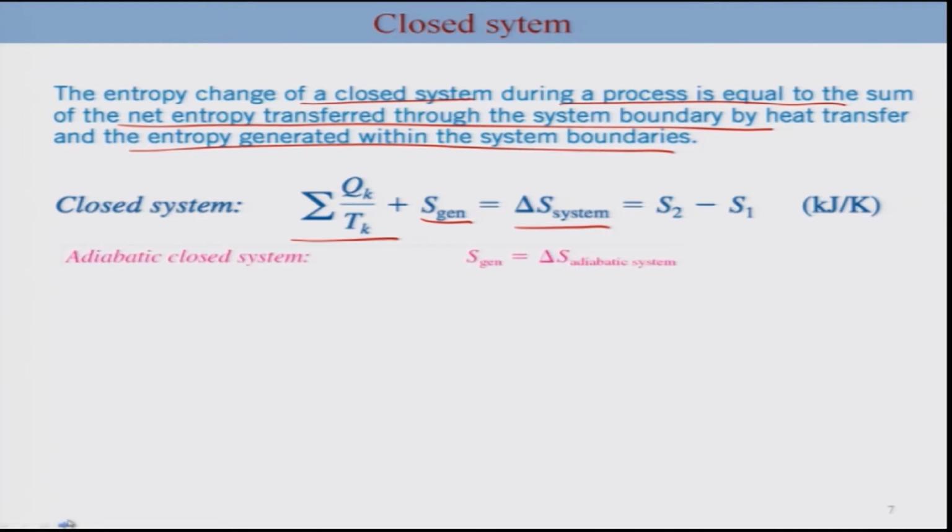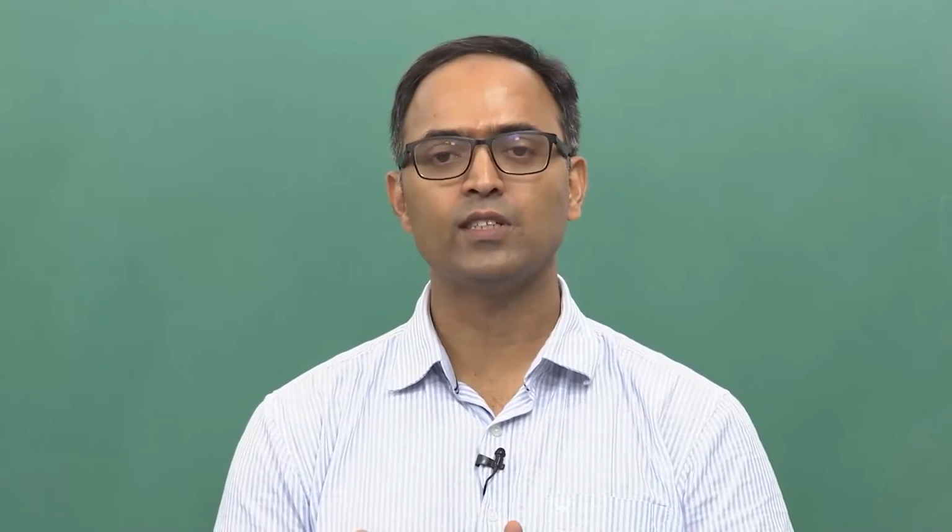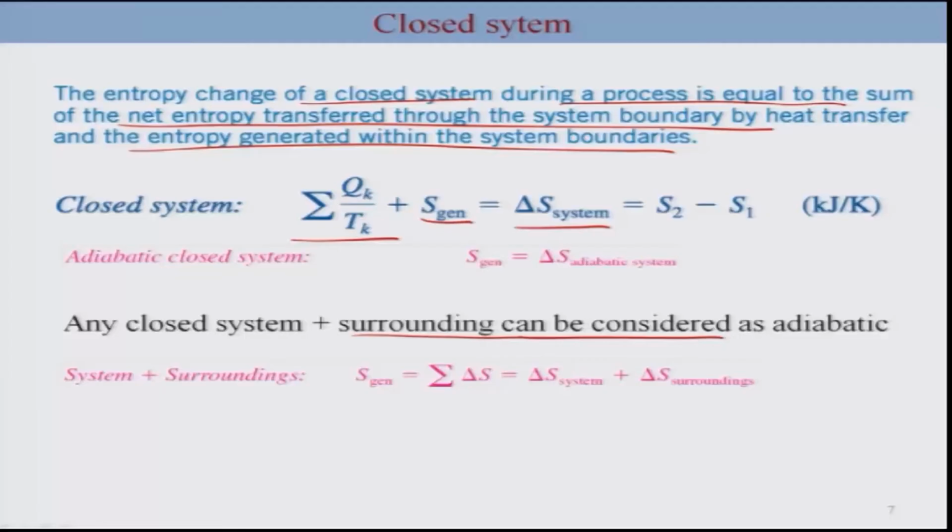For the case of adiabatic closed system, that means your Q's are 0, your S generation is simply delta S system. So any closed system plus the surrounding can be considered adiabatic. Okay, so that means you can consider any differential change from the system boundary to the surrounding where there is a temperature gradient, and you can consider completely your surrounding as well to make it adiabatic. In that case, S generation, as we already mentioned earlier, can be written as the sum of all subsystems, that is delta S system plus surrounding. That will be the S generation of this particular combined closed system, or the system plus surrounding.